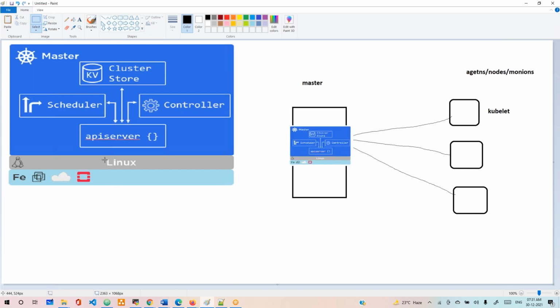What are the components? Remember, this is very, very important. They will ask this as an interview question: what are the master node components in Kubernetes? These are the components we need to set up in the master node. What are those? API server, cluster store, controller manager, and scheduler. Let me say it this way so it is easy to understand: API server, controller manager, cluster store, scheduler.